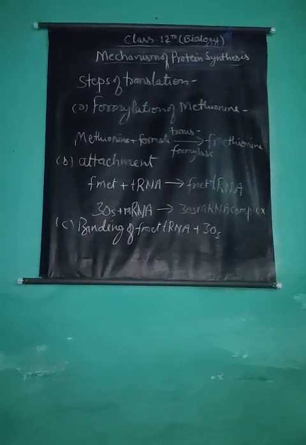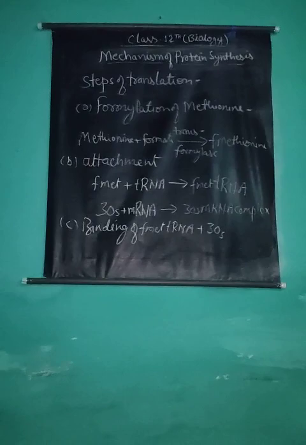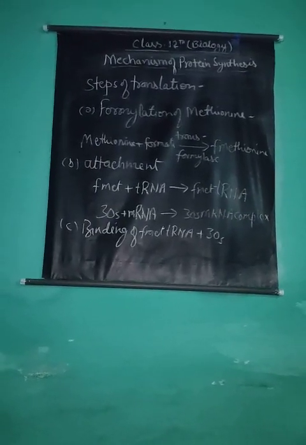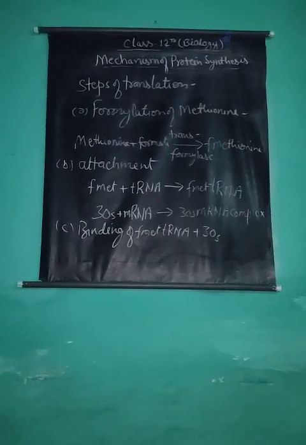The 30S messenger RNA complex plus F-met tRNA form the 30S mRNA F-met tRNA complex.